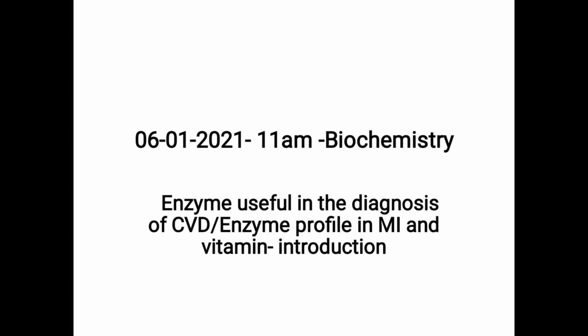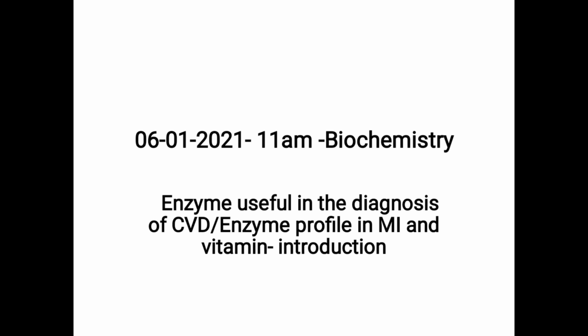They transfer amino group. AST is present in muscle, RBC, and related to cardiac muscle also, and it is present in the liver. It increases in liver diseases.